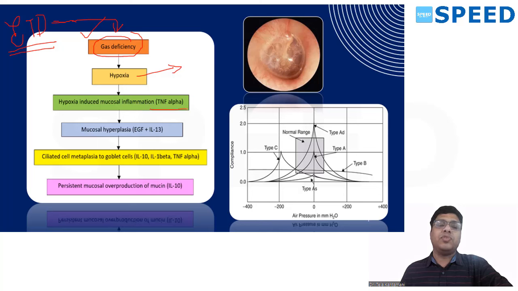This causes release of TNF alpha, which causes mucosal hyperplasia along with EGF and IL-13. Finally, the ciliated epithelium of the middle ear undergoes metaplasia to have more goblet cells, and hyperplasia happens. You all know that goblet cells secrete a lot of mucus. So there is persistent mucus overproduction, which is modulated by IL-10. This is why there is mucus.